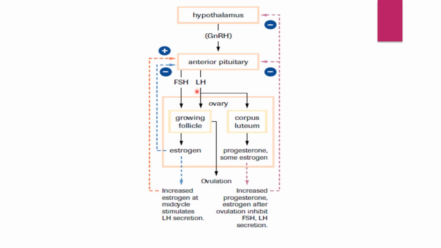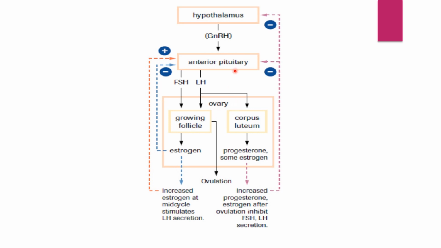When it is more than the level where the negative feedback takes place, there will be negative as well as positive feedback depending upon the amount of estrogen and progesterone secreted by the ovary. This is the hormonal control over the menstrual cycle.